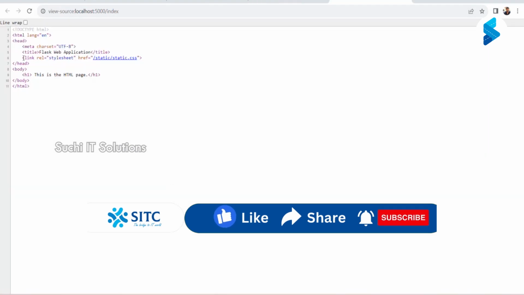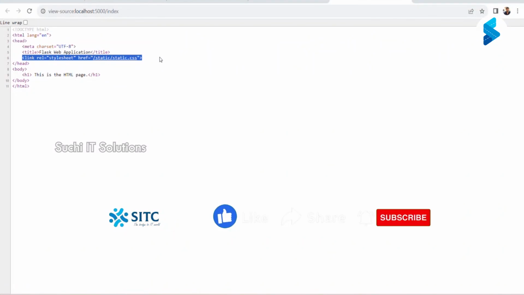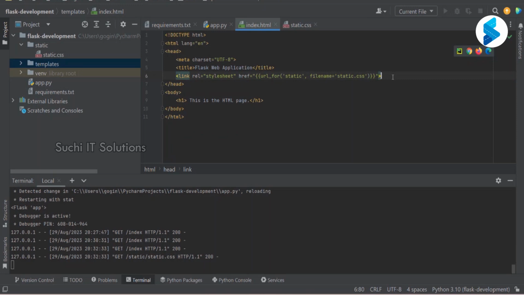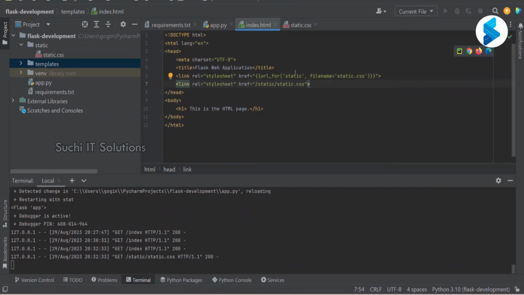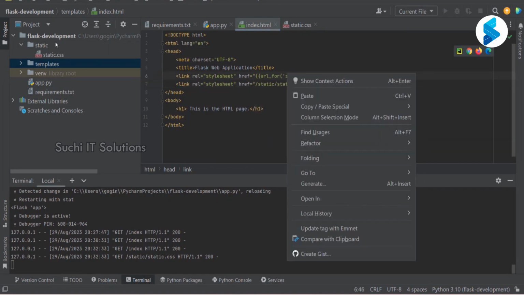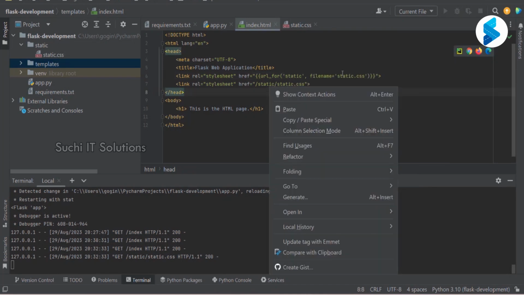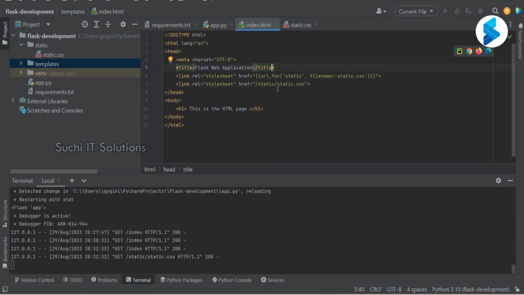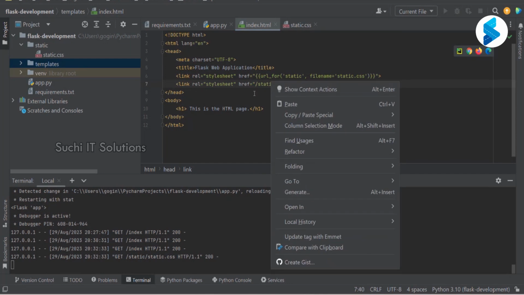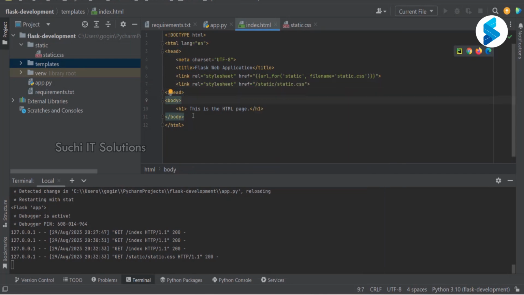Let us look at the source. The link that we have added has been resolved to this, because you said you have to look for a static folder, and Python and the Flask framework understood. Okay, which means this file name static.css is there in the static folder, and it will replace that with the respective folder structure and the path where it can find the static CSS.